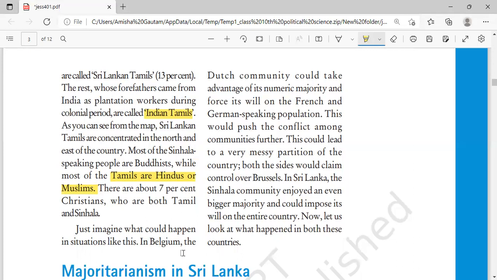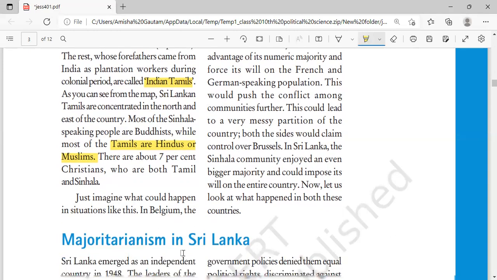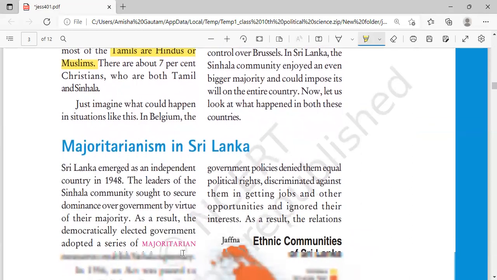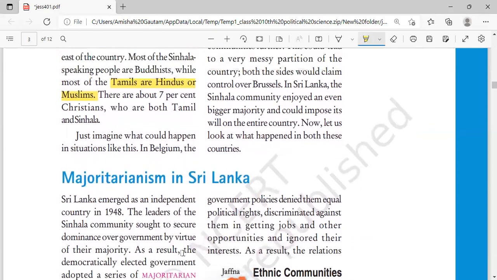Now, this could lead to a very messy partition of the country. Both the sides would claim control over Brussels because it is the capital city. And in Sri Lanka, the Sinhala community enjoyed an even bigger majority and could impose its will on the entire country. Now, let us look at what happened in both these countries.